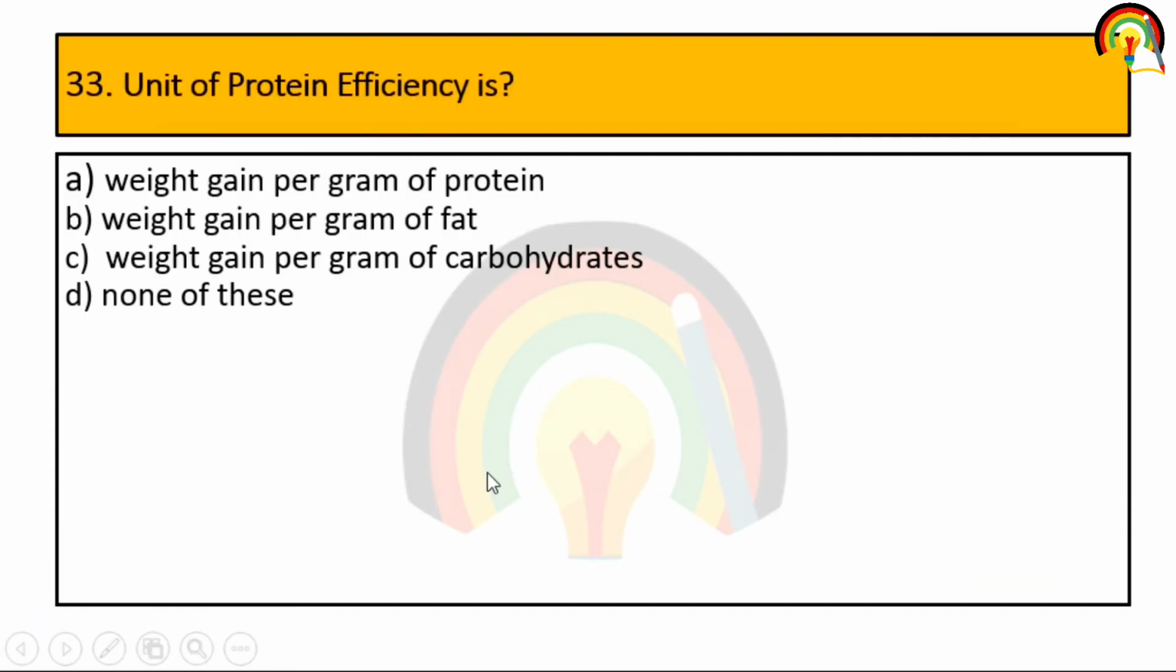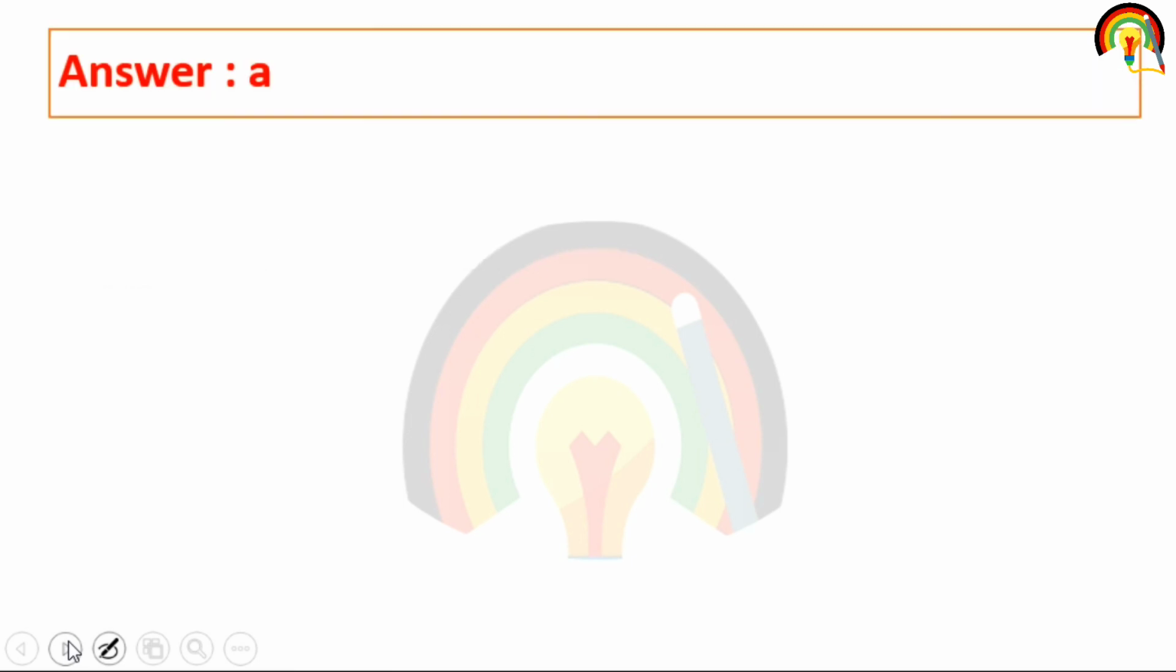Next one. Unit of protein efficiency is weight gain per gram of protein, weight gain per gram of fat, weight gain per gram of carbohydrate, none of this. So the question says protein efficiency. So absolutely the answer should be related to protein. So it is weight gain per gram of protein.